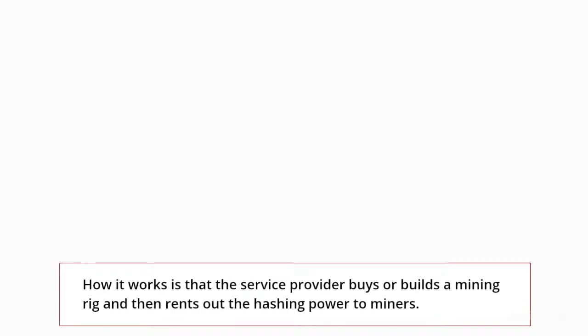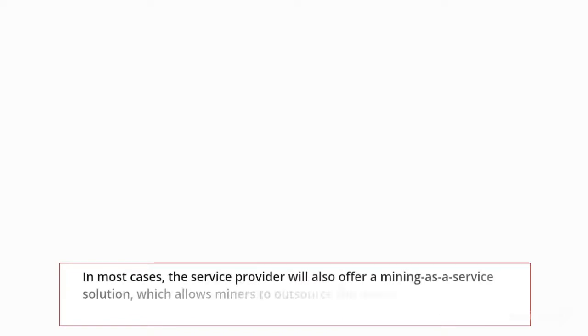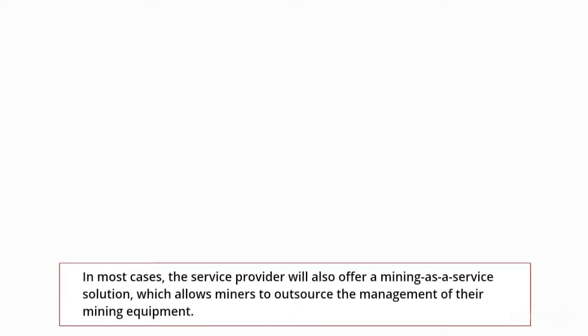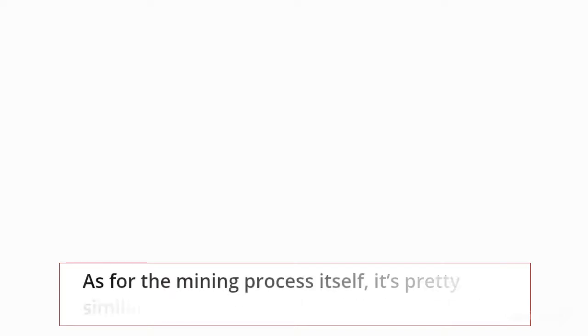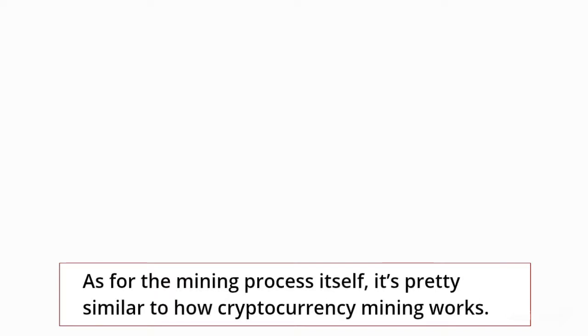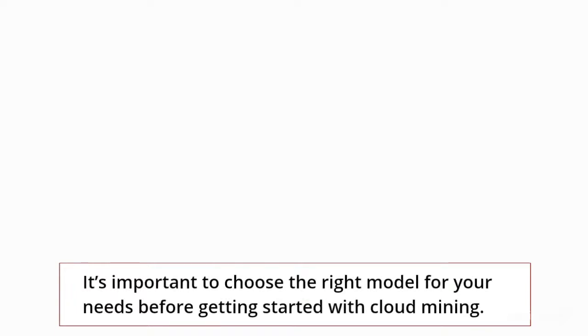How it works is that the service provider buys or builds a mining rig and then rents out the hashing power to miners. In most cases, the service provider will also offer a mining as a service solution, which allows miners to outsource the management of their mining equipment. As for the mining process itself, it's pretty similar to how cryptocurrency mining works. It's important to choose the right model for your needs before getting started with cloud mining.